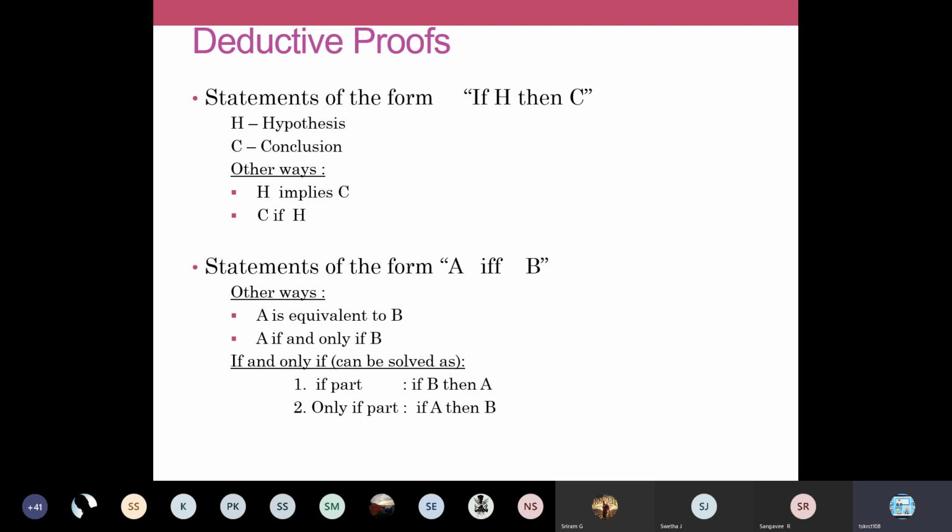So when your statement has an if and only if condition, you are going to break that into proving two steps. If you have if and only if, we are going to solve it as two parts: the if part and the only if part. In the if part, you are going to write if B then A. You are going to solve the condition if B then A, and in the only if part, you are going to solve for if A then B.